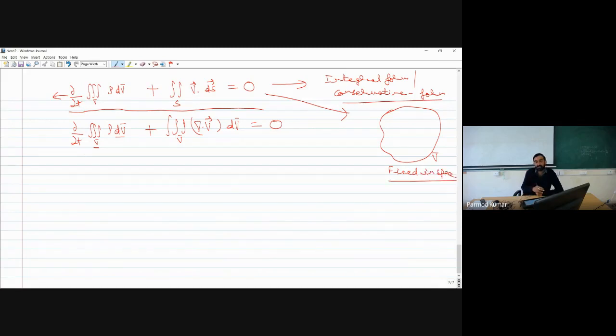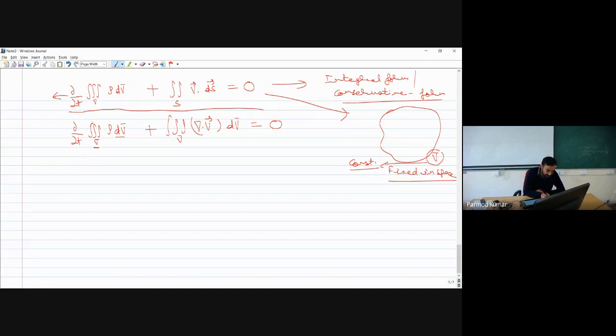So its volume will not be changing; it will remain constant. Because the boundary of the control volume will not be changing, its volume will always be fixed. So while performing this integration, I will be performing it over the limits V bar, and V bar will always be fixed.